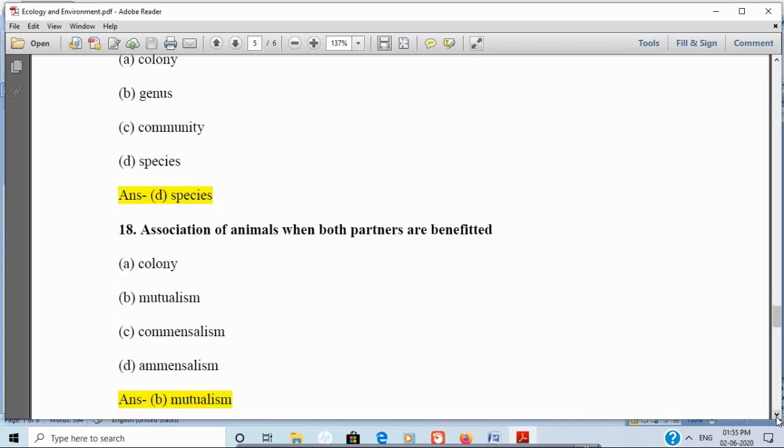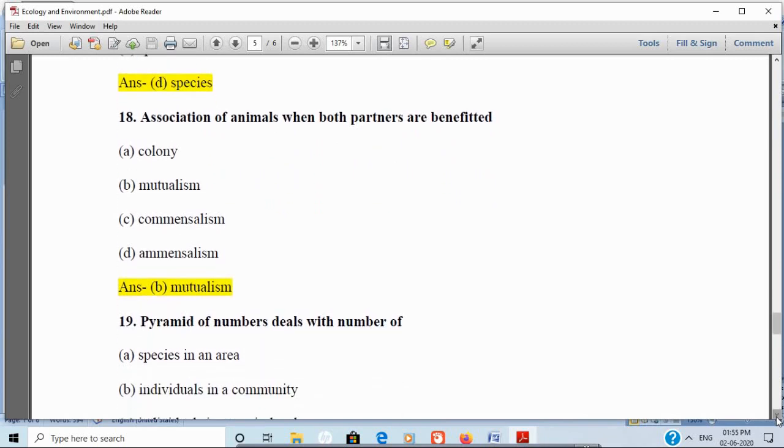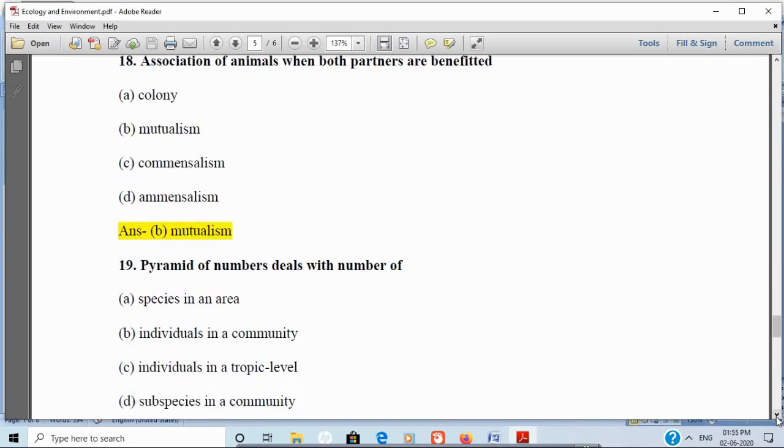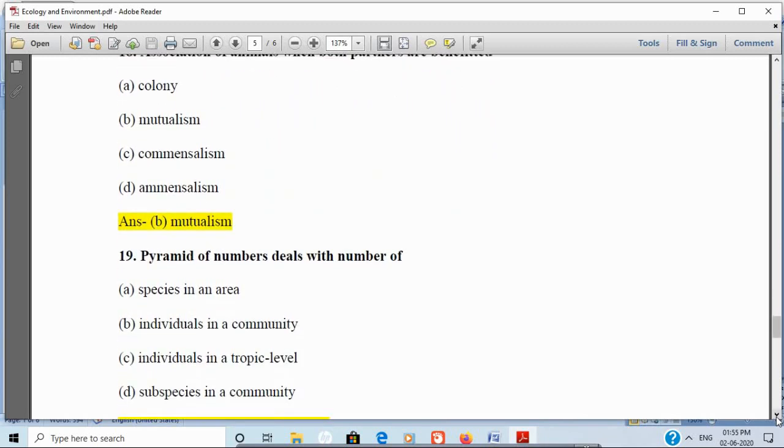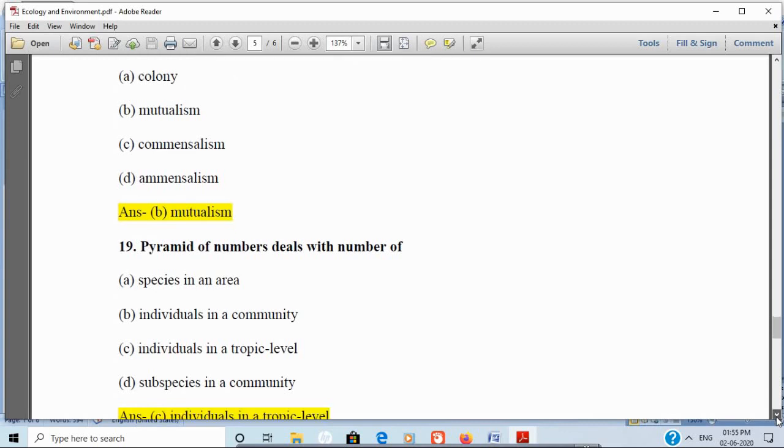Next question is, pyramid of numbers deals with option A, the number of species in an area. Option B, individuals in a community. Option C, individuals in a trophic level. And option D, subspecies in a community. And the correct answer is individuals in a community.